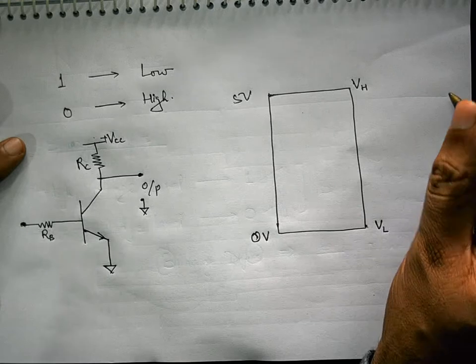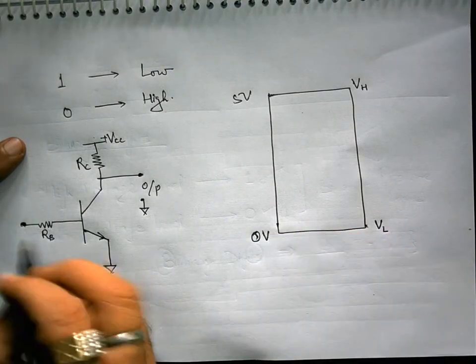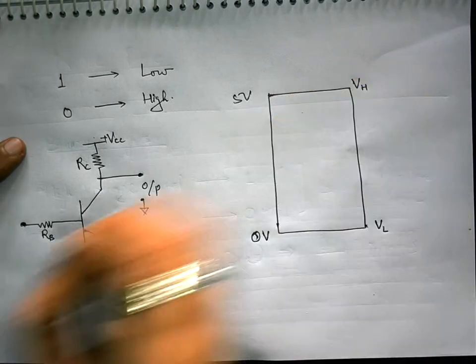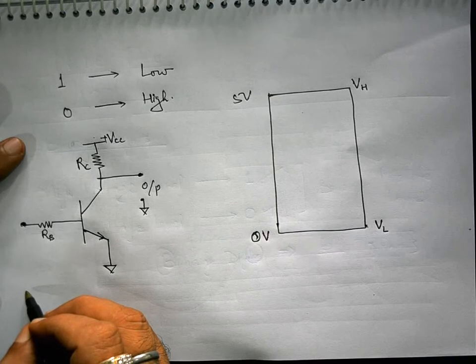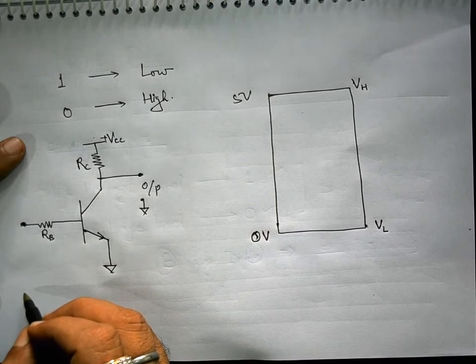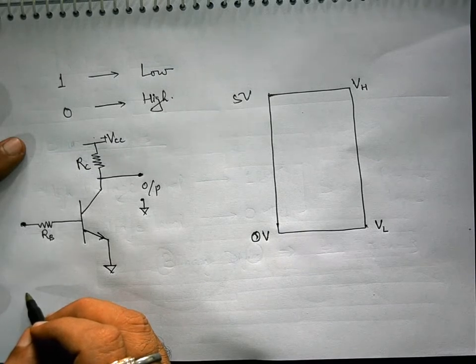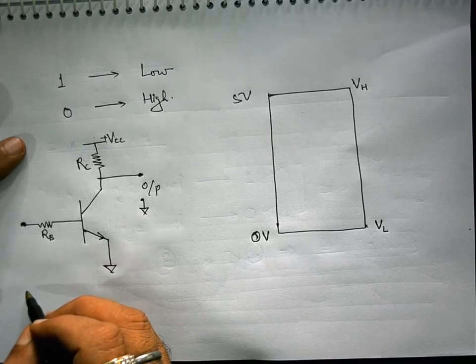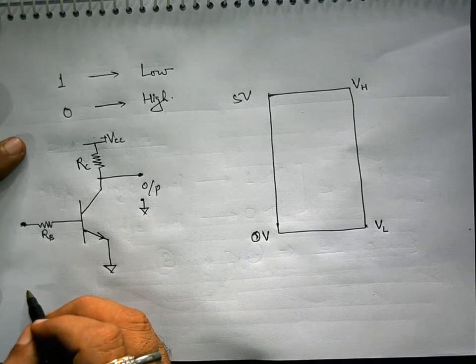Since it is a continuous value between 0 volt and 5 volt that you can apply at the input, what is the acceptable value that we can faithfully apply so that it is interpreted by the circuit operation as a 1?